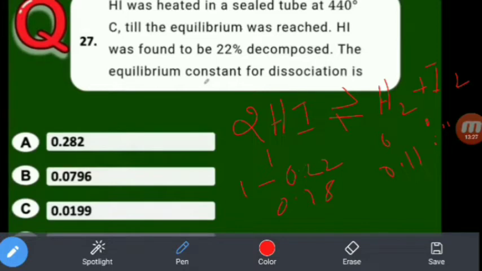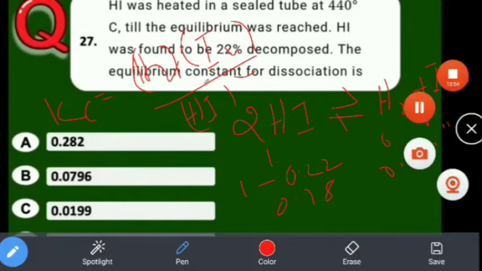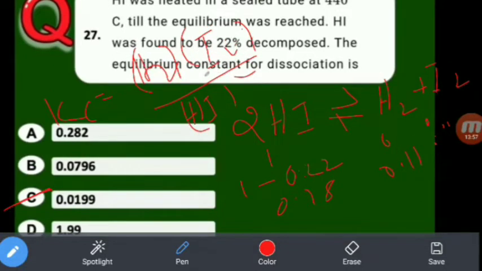Now what is the Kc? Equilibrium constant is the product of the molar concentrations of products divided by that of reactants. Kc is H2 concentration into I2 concentration divided by HI concentration whole square. Here the concentrations are given, so let us substitute them and the answer will come. Yes, 0.0199. Now see the calculation.